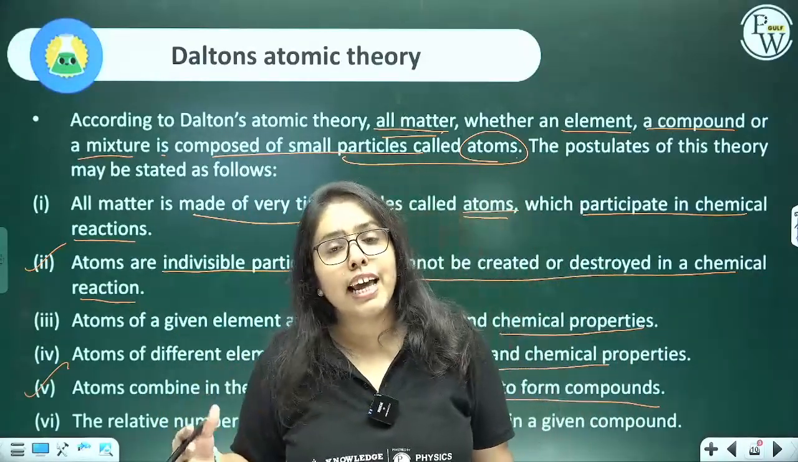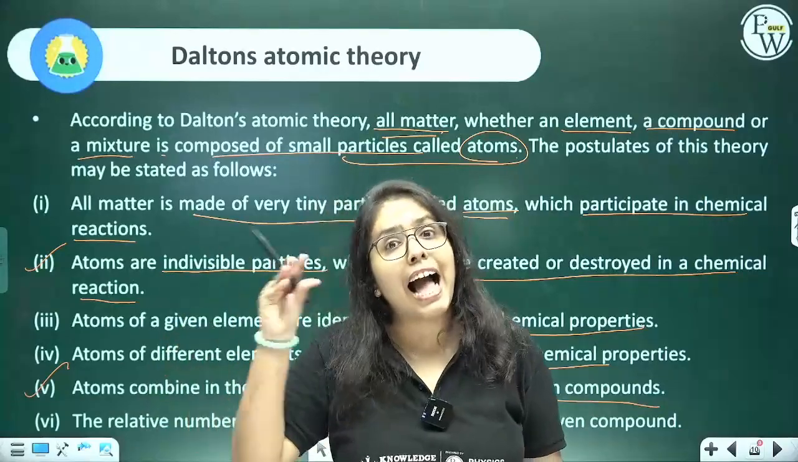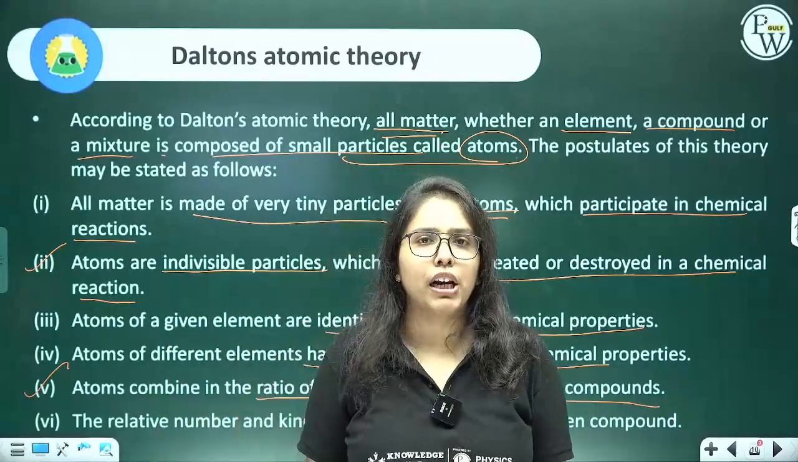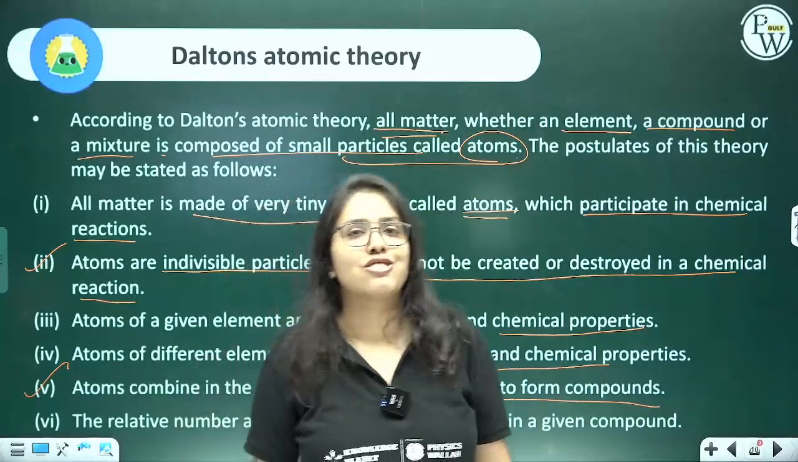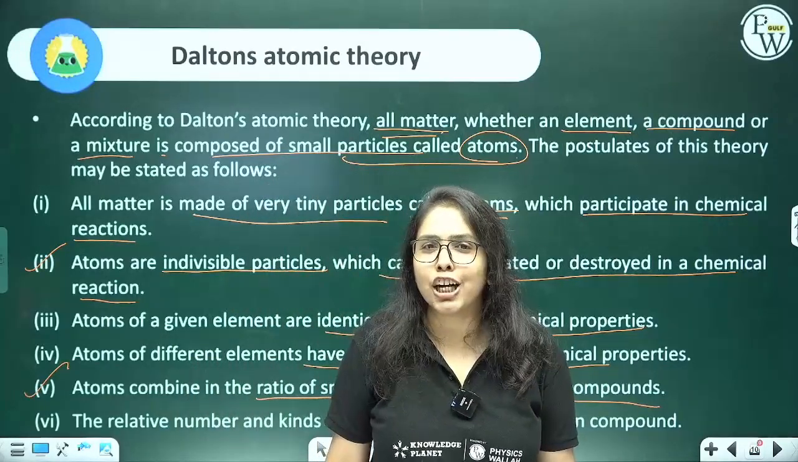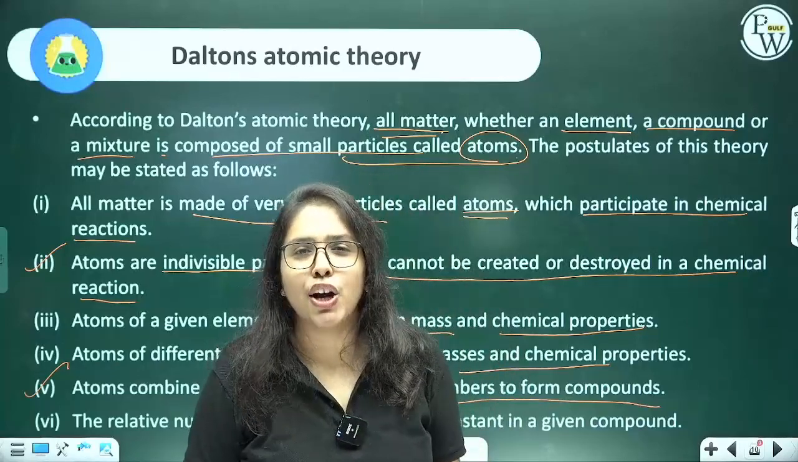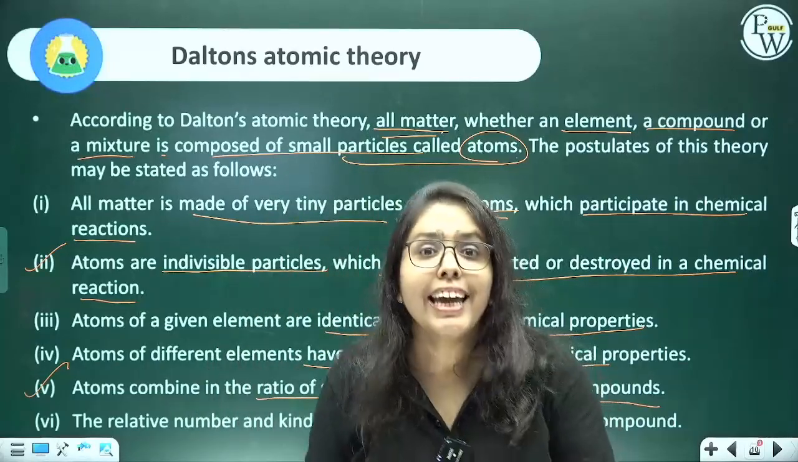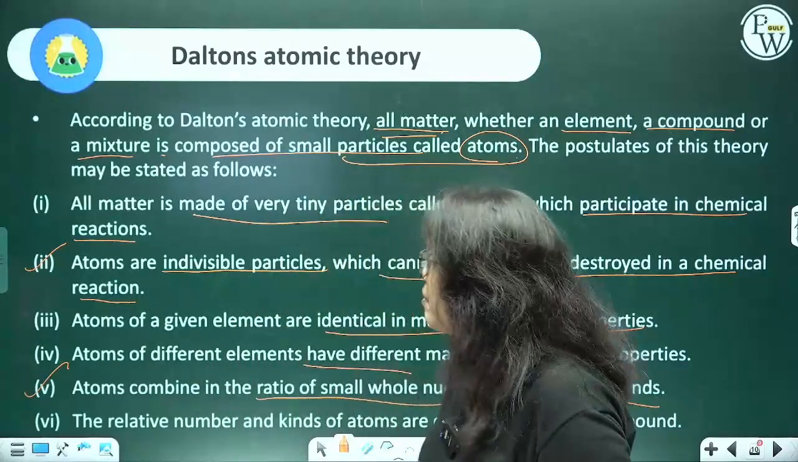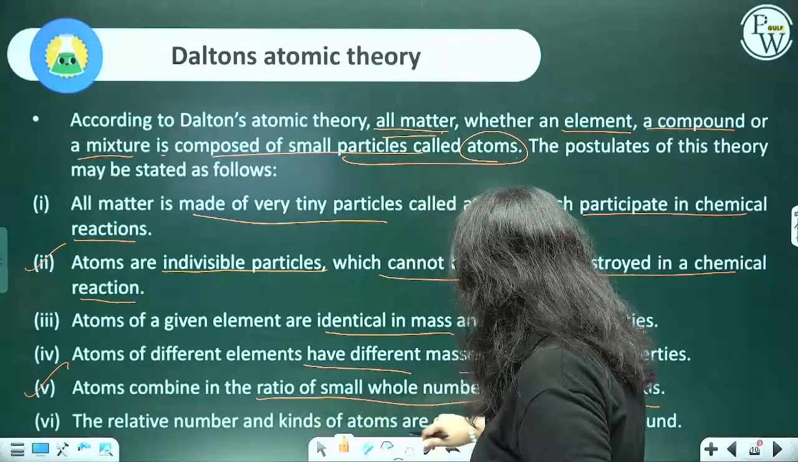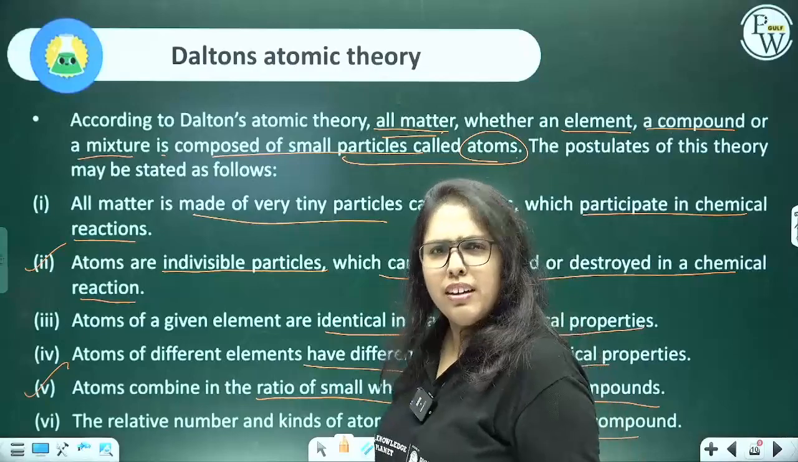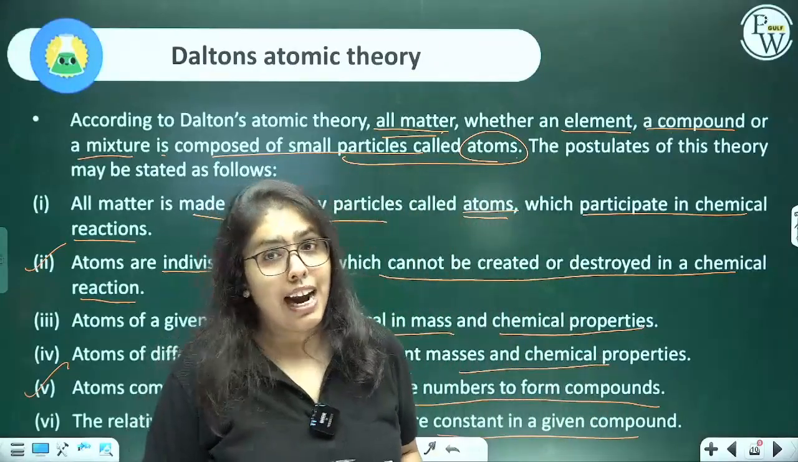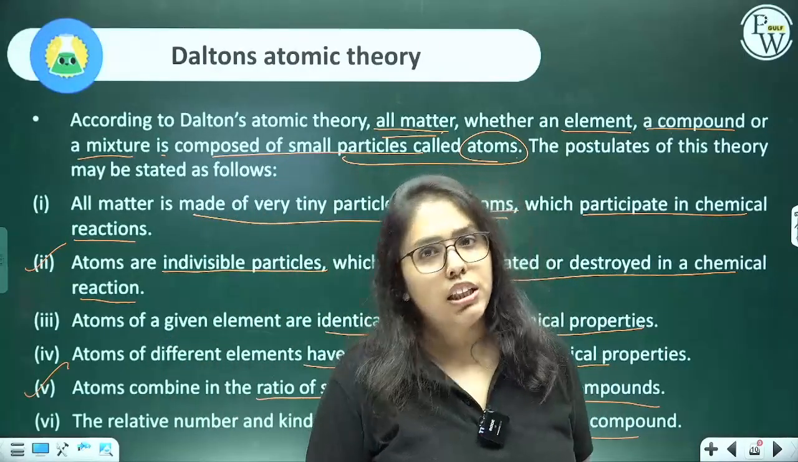And he's also saying that they participate. So it is the atom which is participating in a chemical reaction, and the atom cannot be created nor destroyed. So is it not based on the law of conservation of mass? It is. All right. Then the relative number and kinds of atoms are constant in a given compound, obviously. Right? So this is about Dalton's atomic theory.